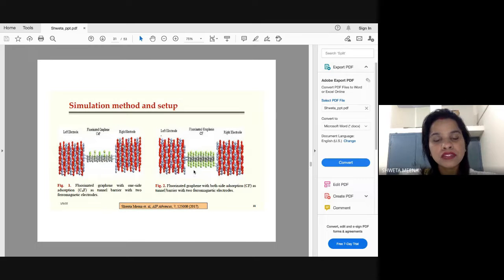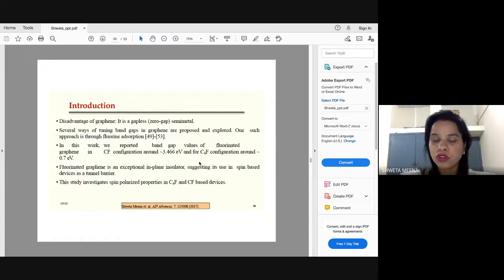So the major findings, why we have studied this structure, what was the reason? We wanted to study whether functionalization changes the property of graphene or not. Since it is a zero gap semi-metal, it has good properties, like long spin coherence length and good carrier mobility. But apart from this, does it satisfy the insulating layer condition also?